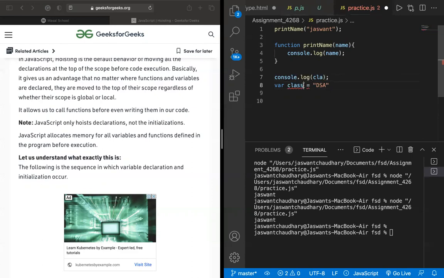Let me do it as cla, since class is itself a keyword. So now, what do you think? What should be the output here?